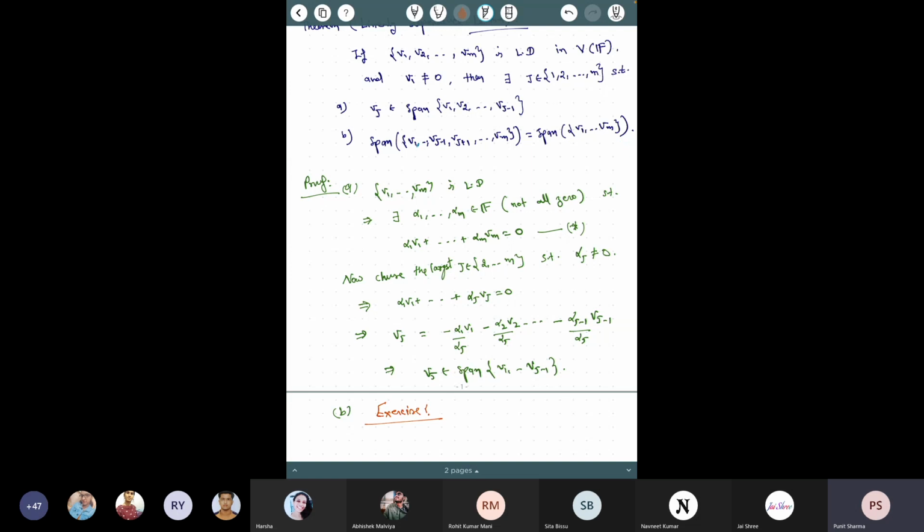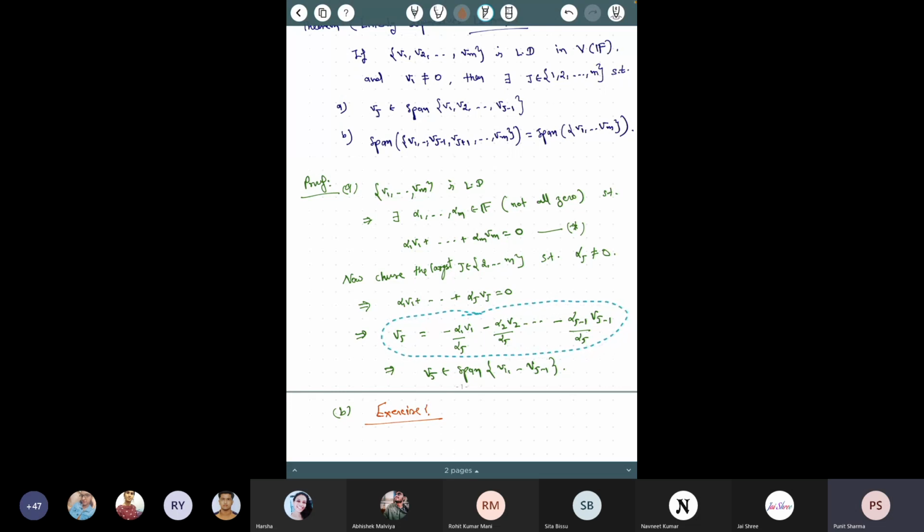So for that, wherever the term vj occurs in that linear combination, you replace this vj with this expression, because you know that vj can be written as a linear combination of v1 to vj minus 1. Then whatever you are left with is a linear combination of the vectors except vj, and therefore these two sets are equal. Okay.